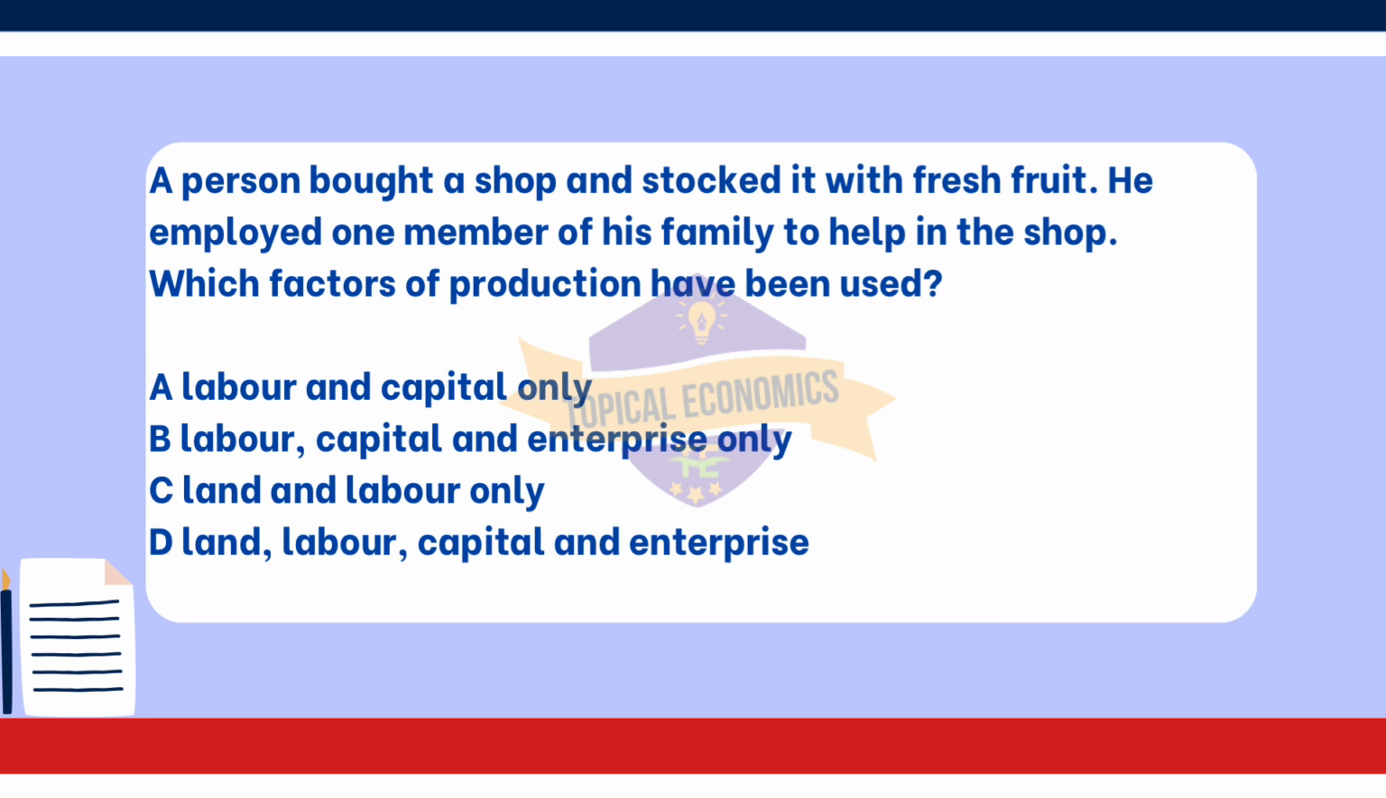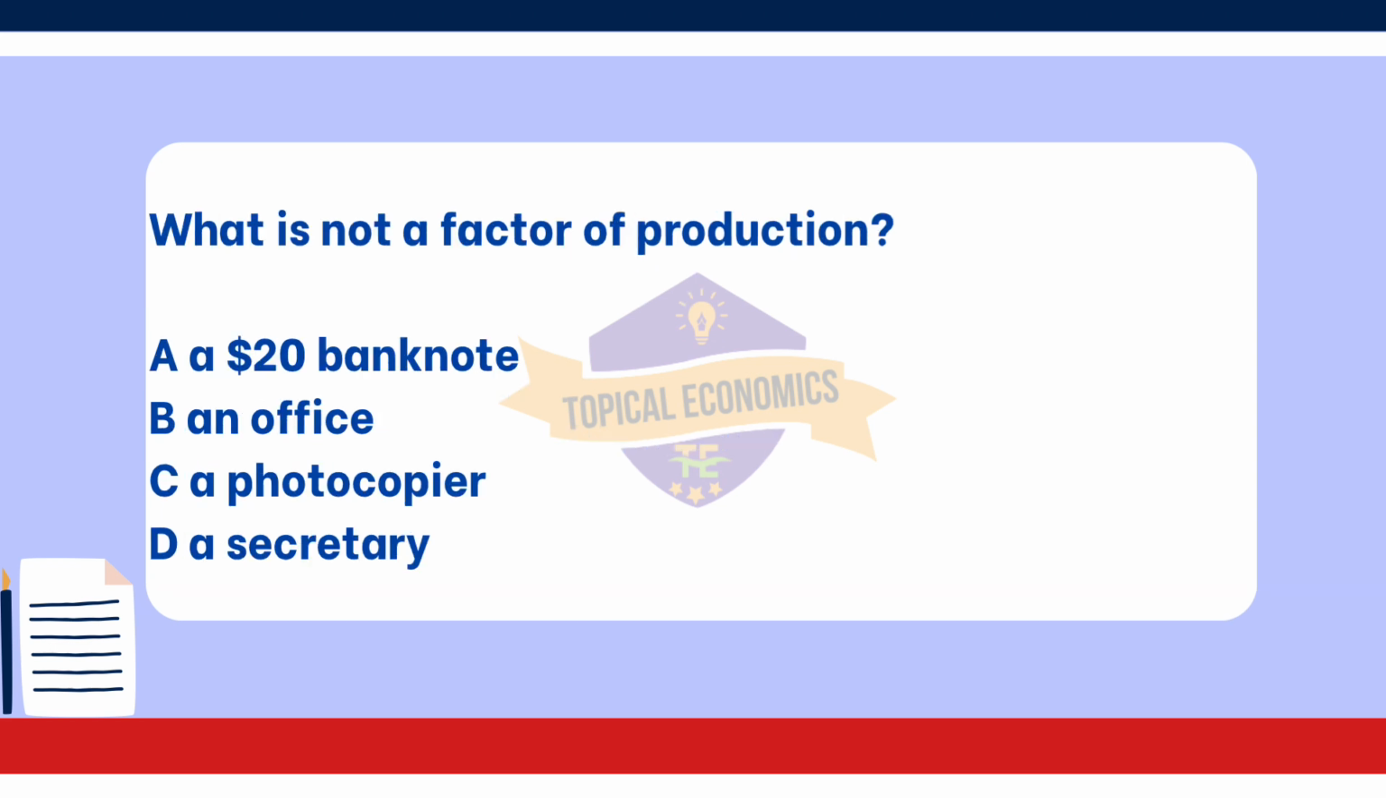Moving with question 31. What is not a factor of production? A. A $20 banknote. B. An office. C. A photocopier. D. A secretary. This question is from year 2016 October-November version 3 paper. The correct answer for this question is option A.